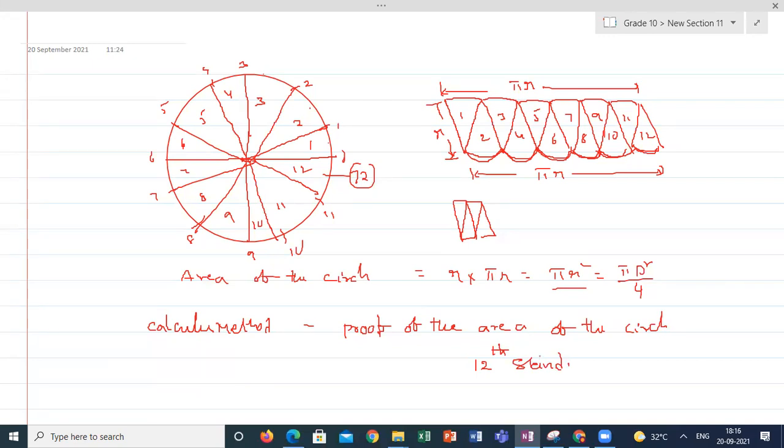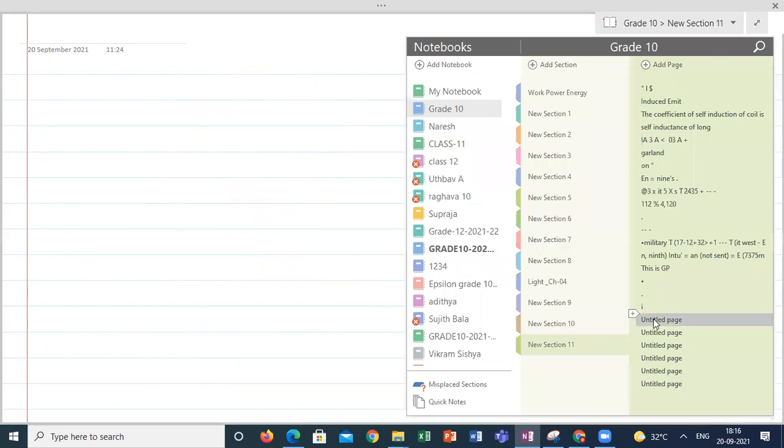So as of now, straight away we are going to discuss the area of the circle and perimeter, circumference of the circle, like a formula. From the previous discussion, for a circle of radius r, the circumference is 2 pi r or pi d, where d is the diameter.